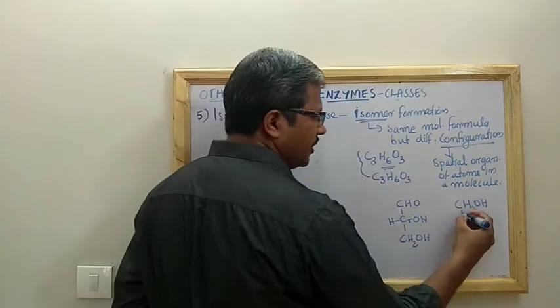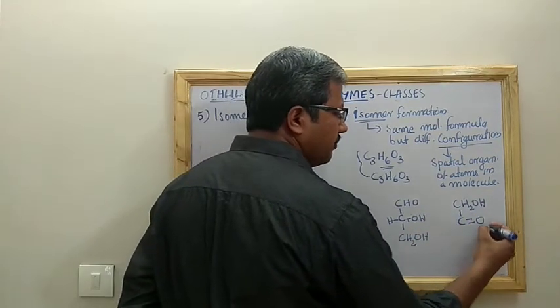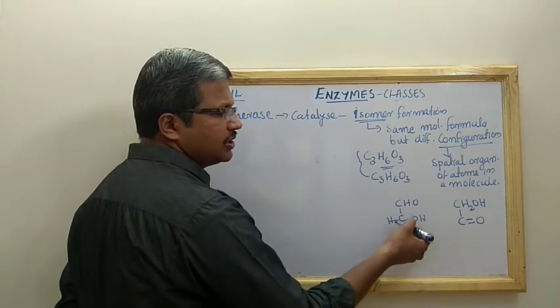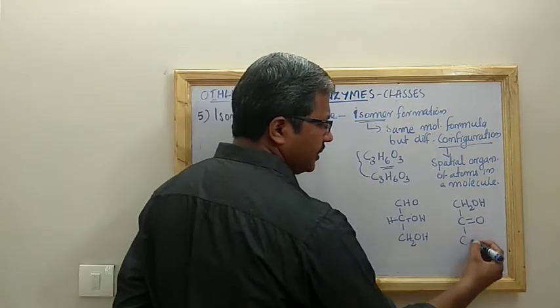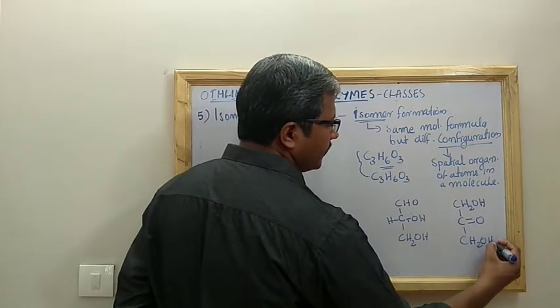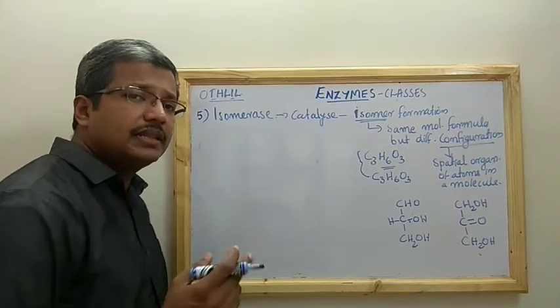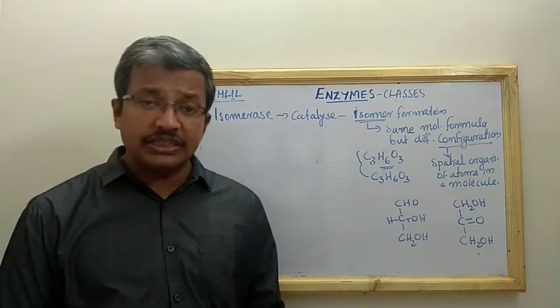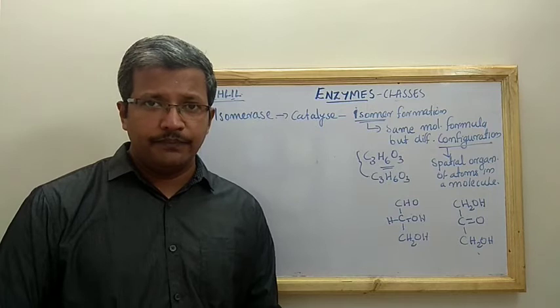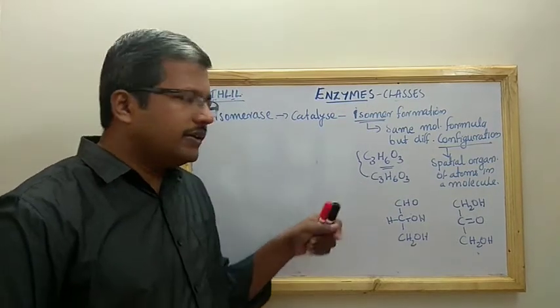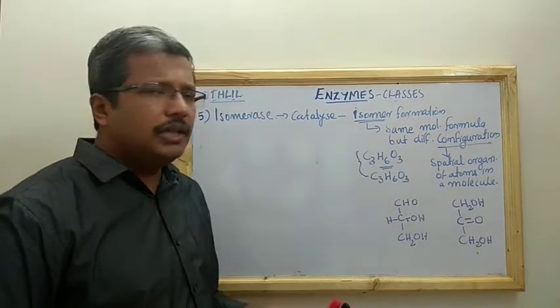The configuration is different. The second carbon is C double bond O, and the third carbon is the same, CH2OH. So dihydroxyacetone and glyceraldehyde are isomers, because one is a keto sugar and one is an aldo sugar, but still the chemical formula is the same. That is what is meant by isomer.